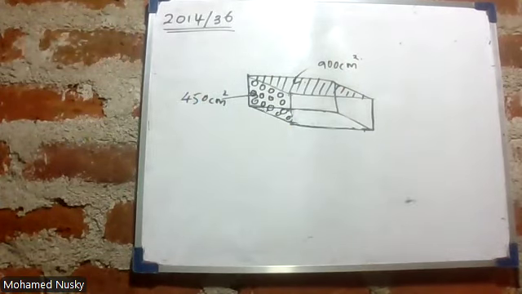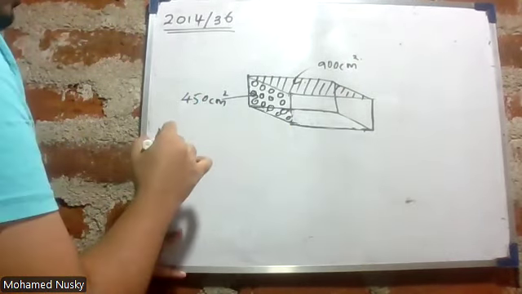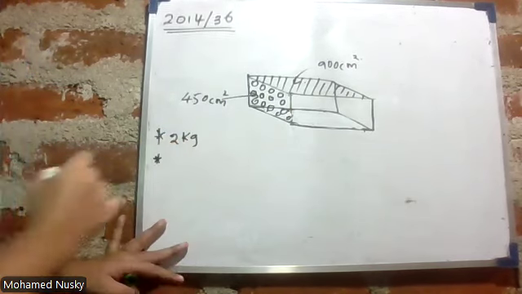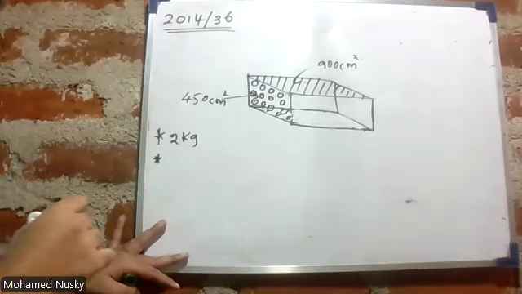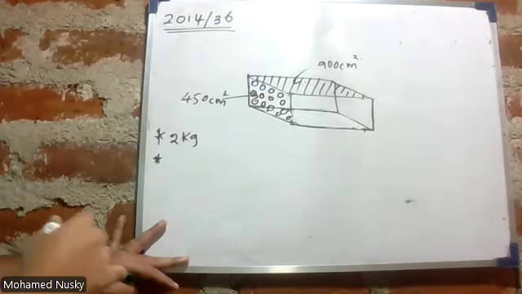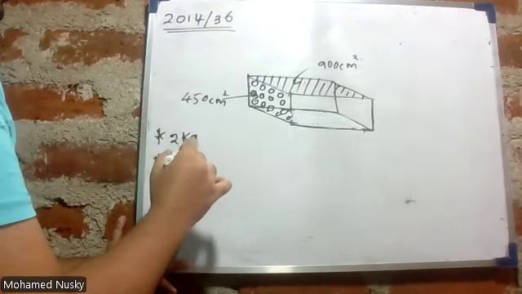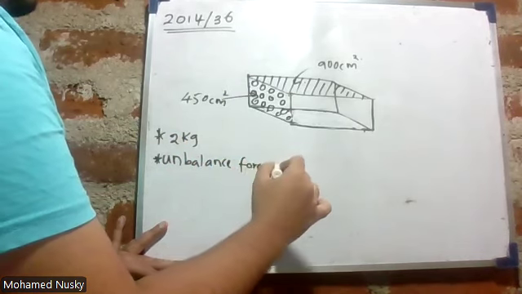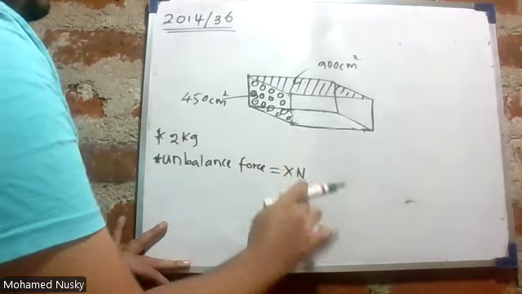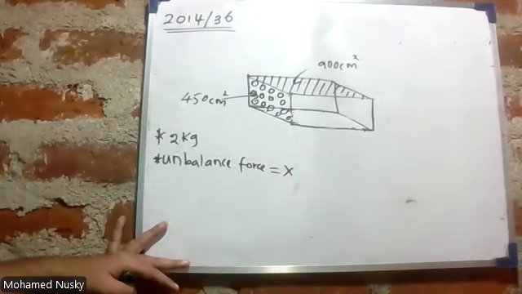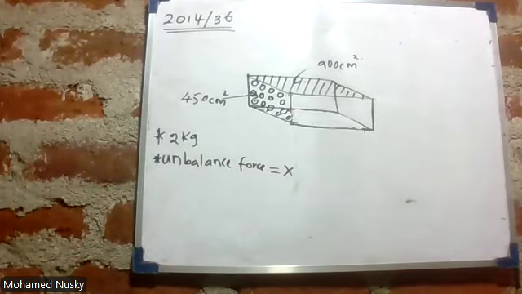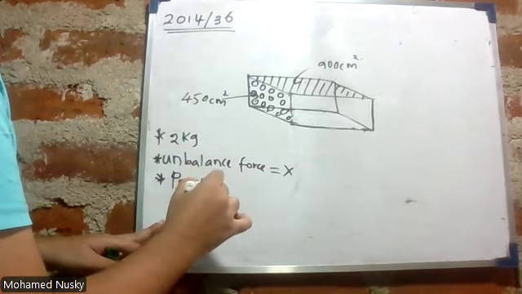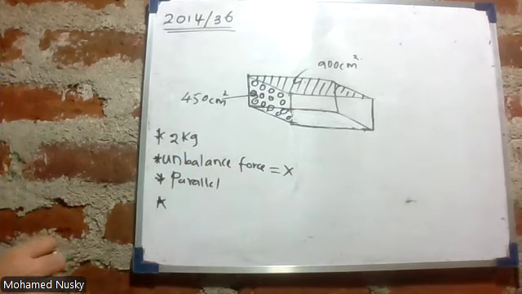So check the key terms they have used. Box of mass is 2 kilogram. Next point, kept on a table as shown in the figure, moved along the table by applying an unbalanced force. Unbalanced force, this is the key term. Unbalanced force is x Newton, parallel to the surface of the table.